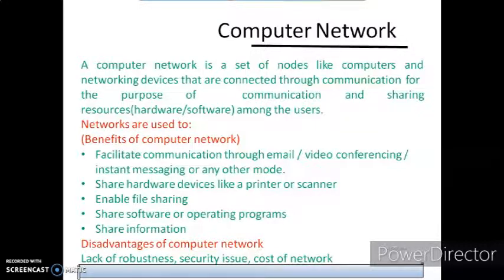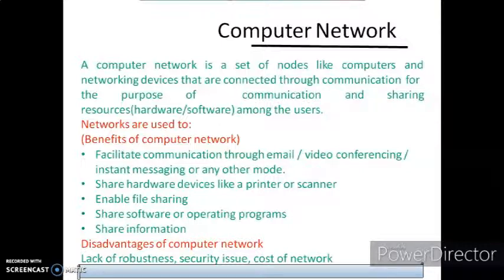Now there is a term called nodes. Individual computers or connecting devices are known as nodes. What are the basic benefits of a computer network? It facilitates communication through email, video conferencing, instant messaging, or any other mode. Take today's scenario: due to the lockdown, we are not able to join school, so we are studying over the internet through these videos, I am uploading the videos, and you are getting them everywhere.